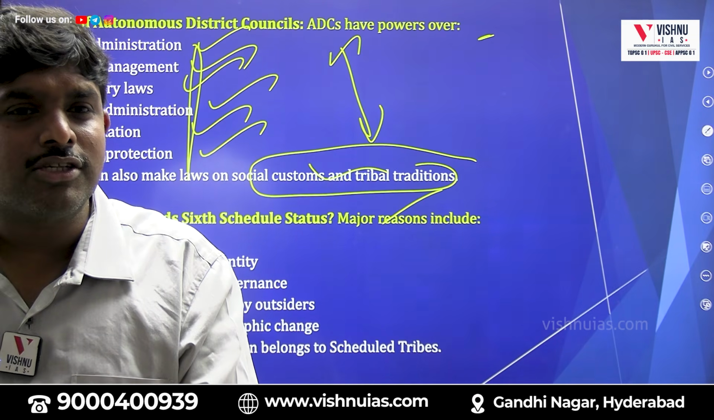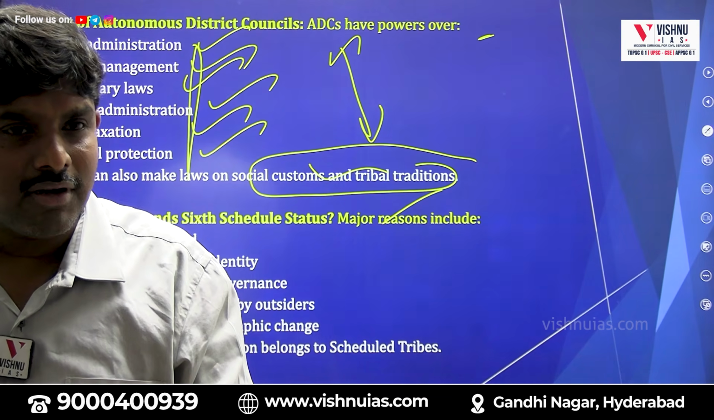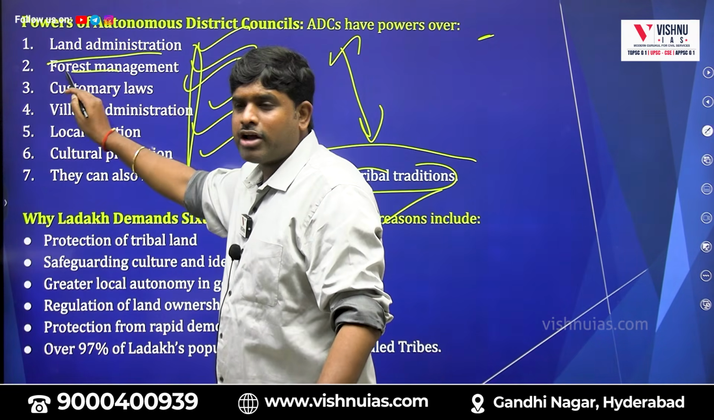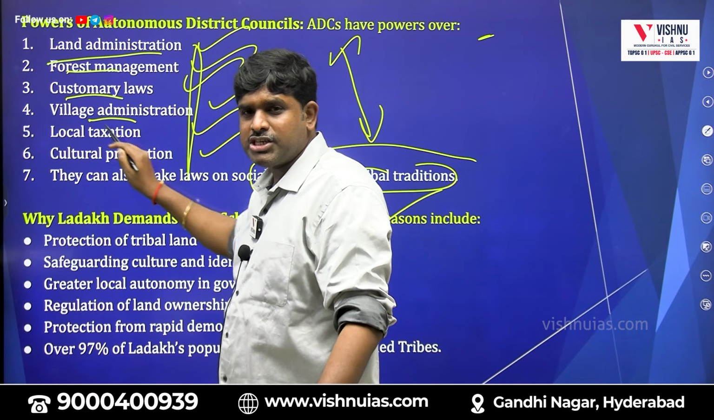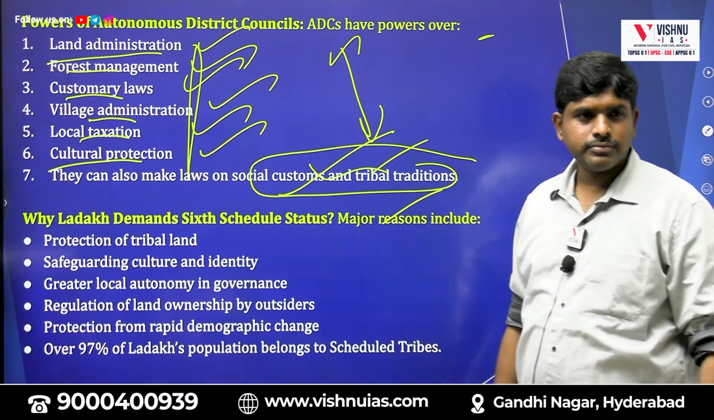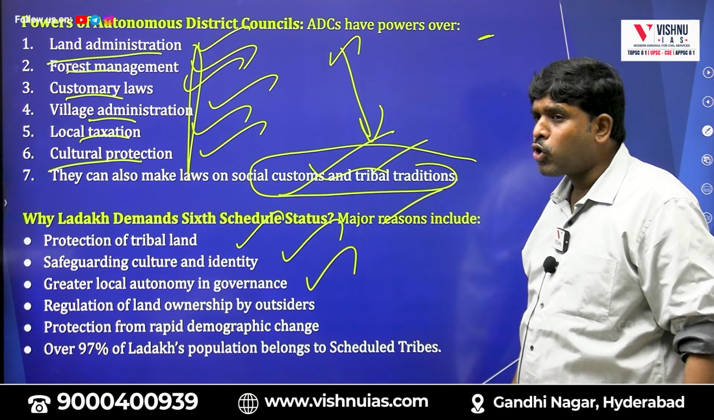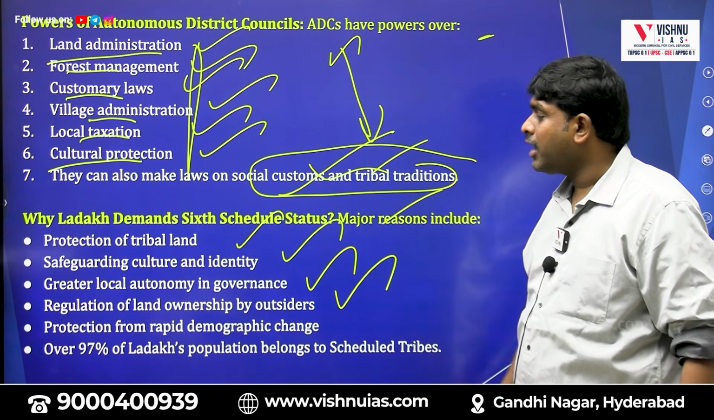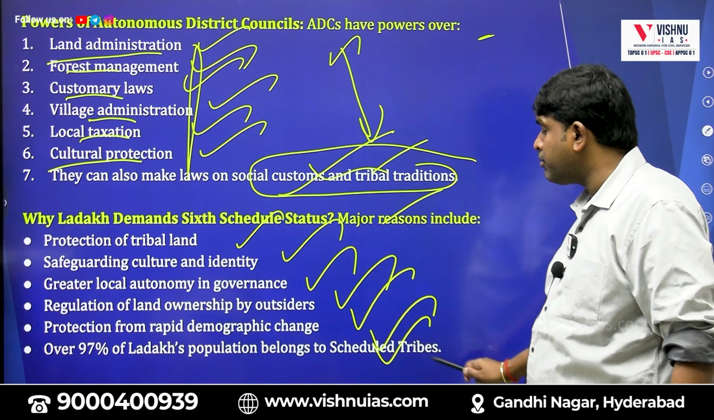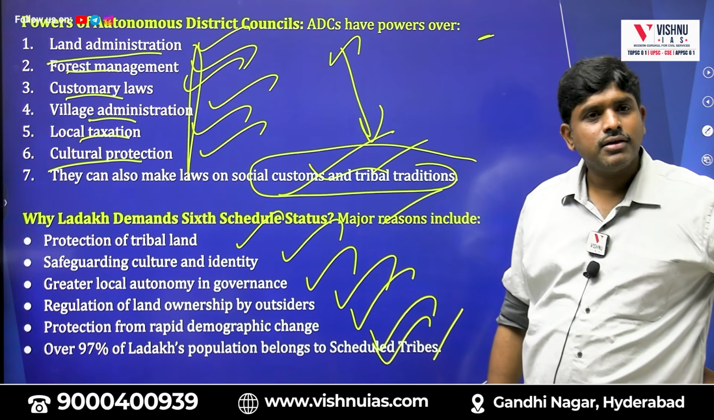Why? Because in Schedule 6, who is powerful? Autonomous district councils. The governor will have the power. On which aspects? Land, forest, customary village administration, cultural protection and social customs, protection of tribal land, safeguarding cultural identity, greater local autonomy, regulation of land ownership by outsiders, protection from rapid demographic change. Over 97% of the Ladakh population belongs to tribal communities. Because of these reasons, they are asking for it.